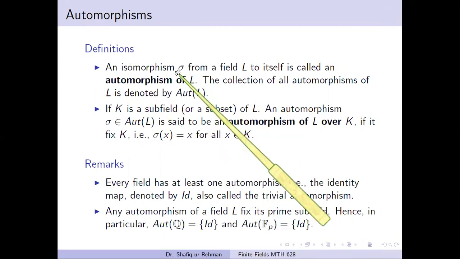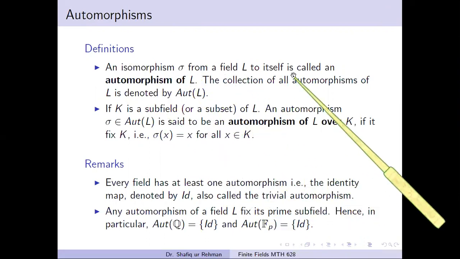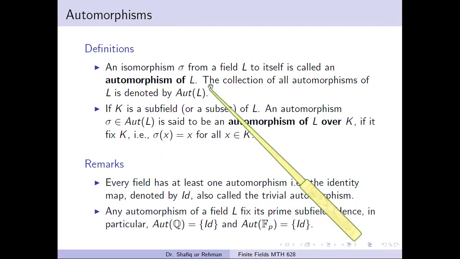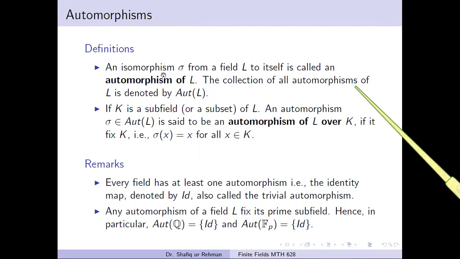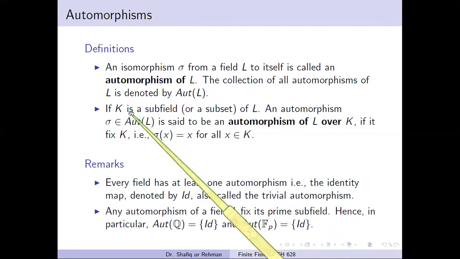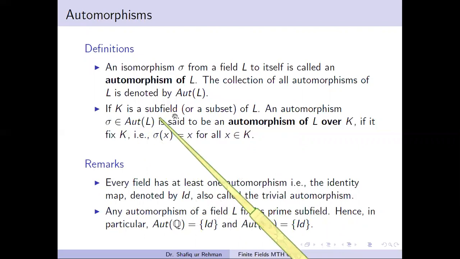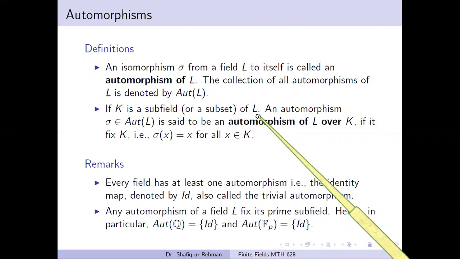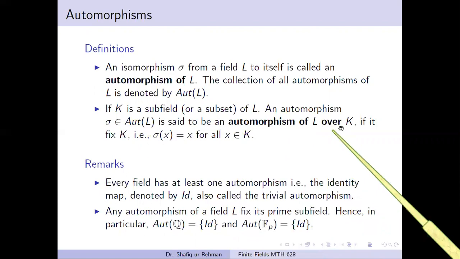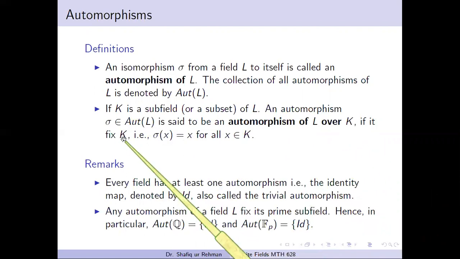An isomorphism sigma from a field L to itself is called an automorphism of L. And the collection of all automorphisms of a field L is denoted by this symbol. Moreover, if K is a subfield of a field L, then an automorphism sigma of L is said to be an automorphism of L over K if it fixes the subfield K. That is, sigma of x equals x for all x belonging to K.